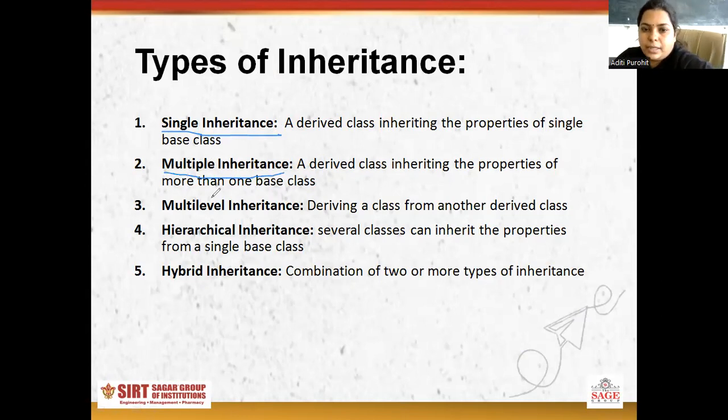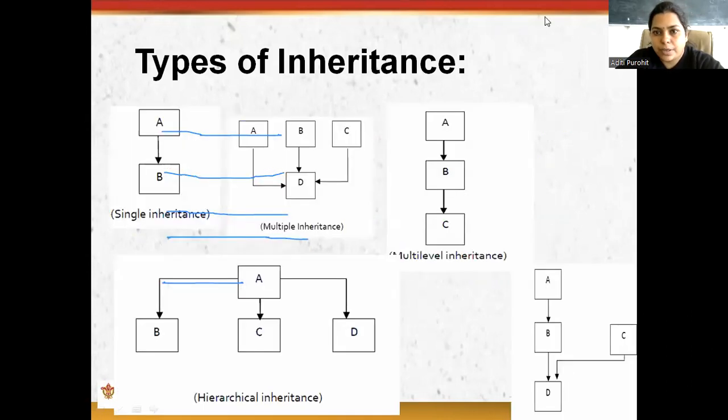Multi-level inheritance. Deriving a class from another derived class is known as multi-level inheritance. Then hierarchical inheritance. In hierarchical inheritance, several classes can inherit the property from a single base class. Then hybrid inheritance. Hybrid is basically a combination of 2 or more types of inheritance. This is the diagram of types of inheritance.